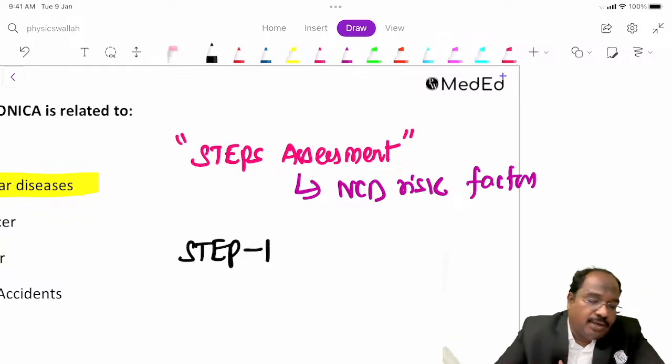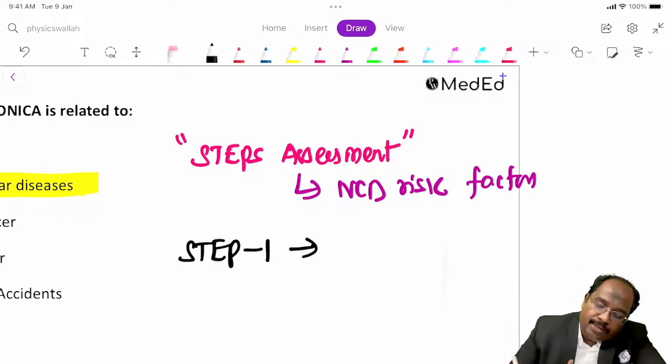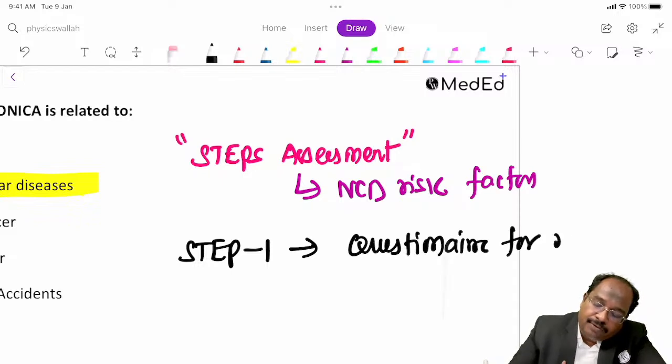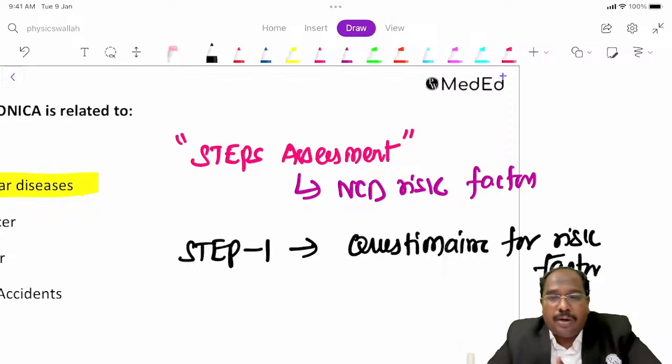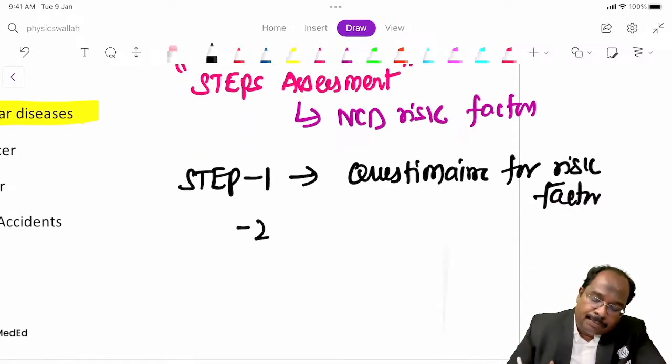Suppose I want to do a study in the community regarding NCD risk factors, I can follow this. Step 1: we will take a questionnaire for risk factors. Are you a smoker? Are you an alcoholic? Those things we will do. That is step 1.